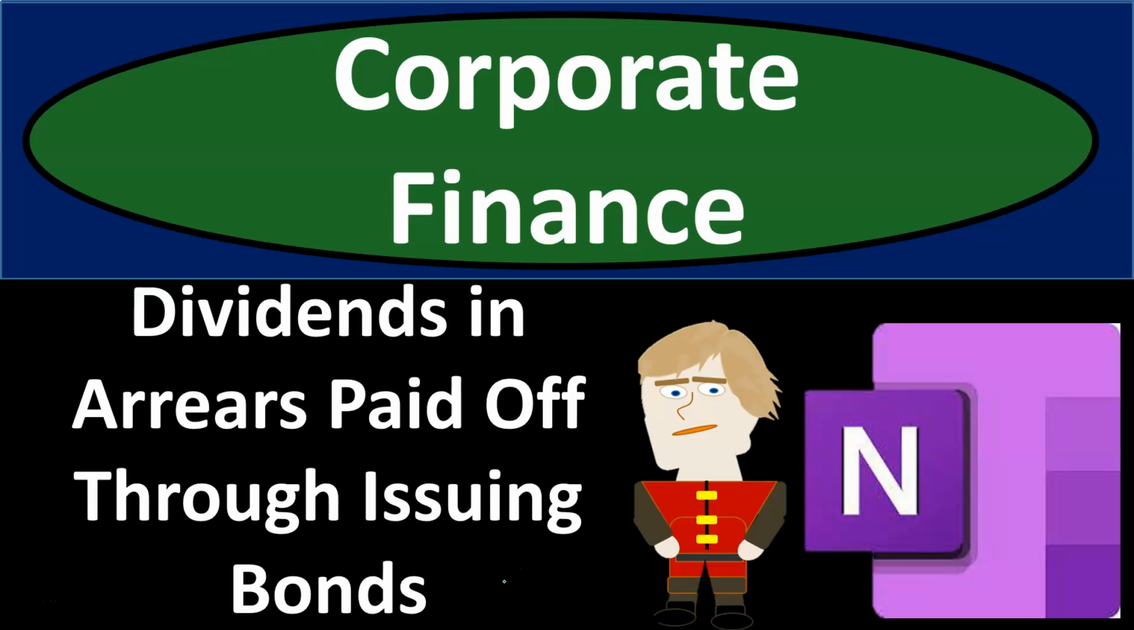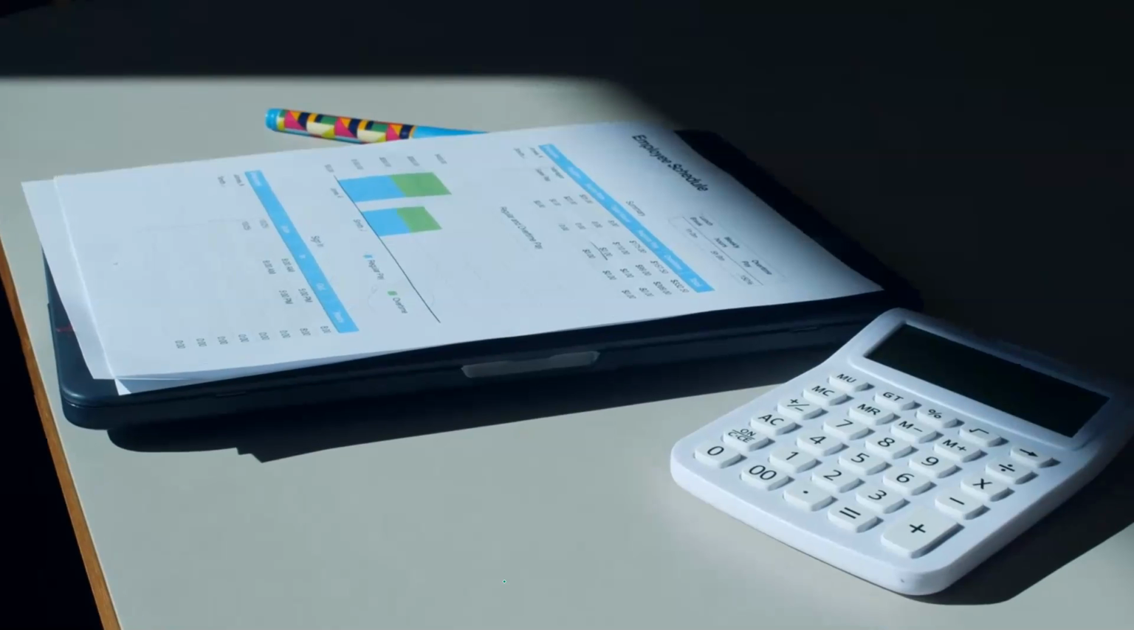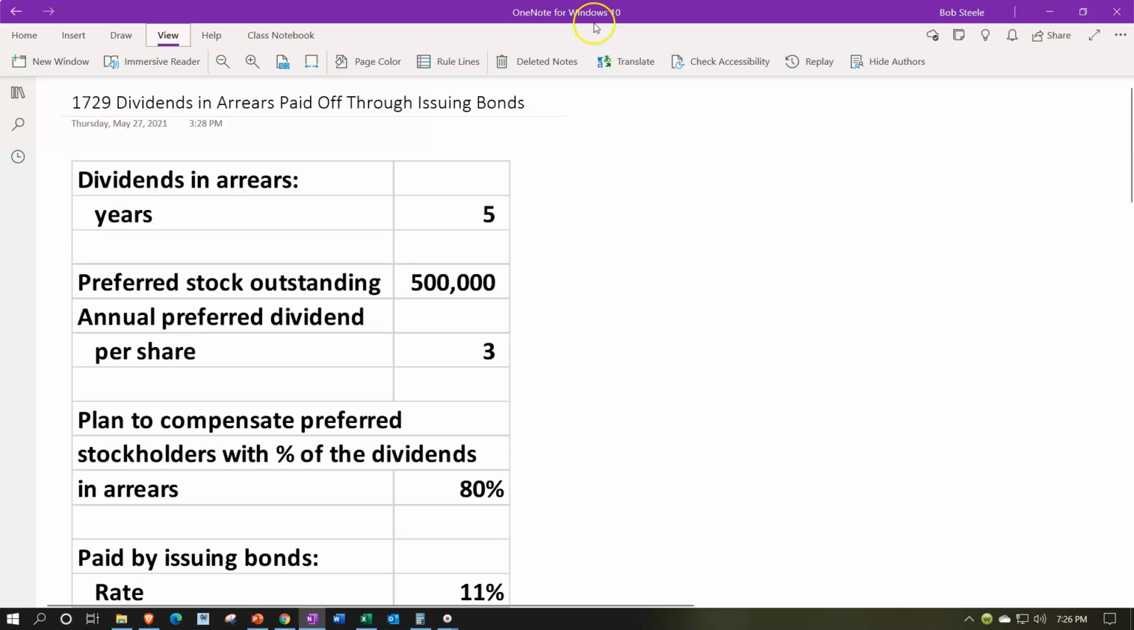Corporate finance practice problem using OneNote. Dividends in arrears paid off through the issuance of bonds. Get ready. It's time to take our chance with corporate finance. Here we are in OneNote.